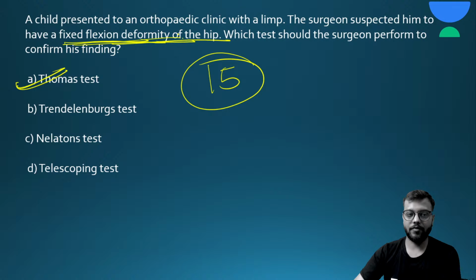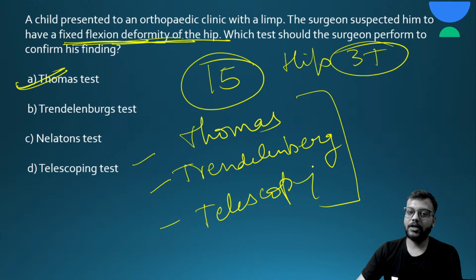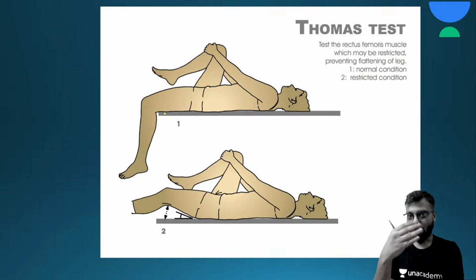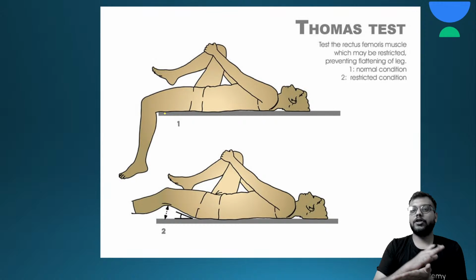For the hip you need to remember 3T. First is the Thomas test, second is the Trendelenburg test, and third is telescopy. Now, the Thomas test is the test for flexion deformity of the hip. It is done like this: in normal conditions, if you flex the hip and the knee, the opposite thigh will remain fixed to the bed or trolley on which the patient is lying.